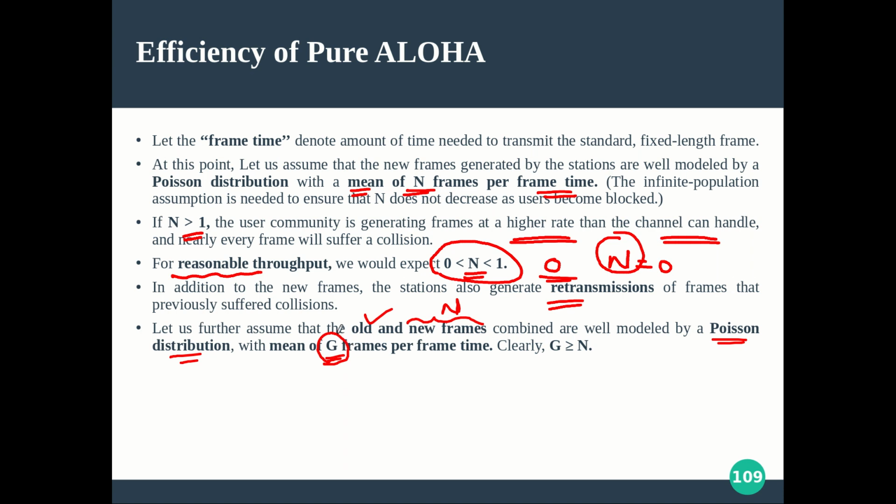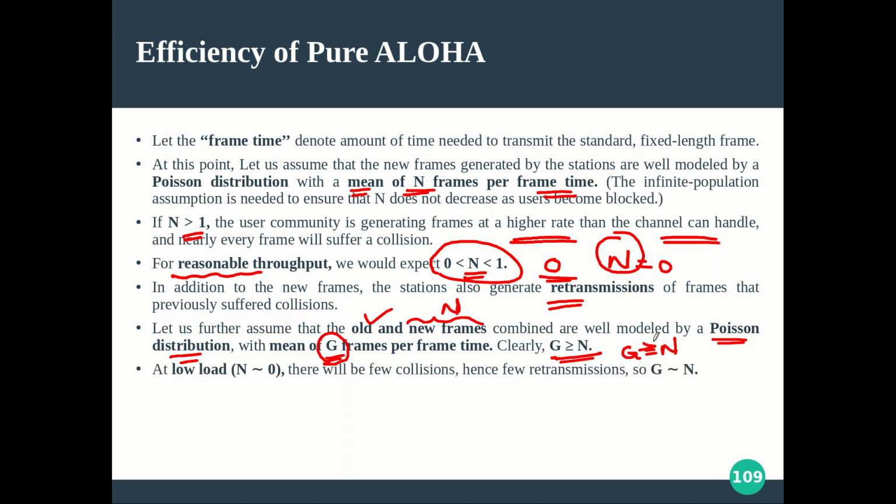So let us further assume that the old and new frames combined are well modeled by a Poisson distribution with a mean of g. Now we can't take it to be n, because in n fresh frames only we are counting, but g means it can be more. So what is the relation between g and n? g can be greater than or equal to n. When is g equal to n? g equal to n means there is no retransmission, but if there is retransmission, definitely it will be something more than n. So that is why g in general will be greater than or equal to n.